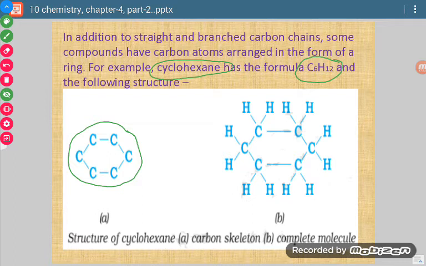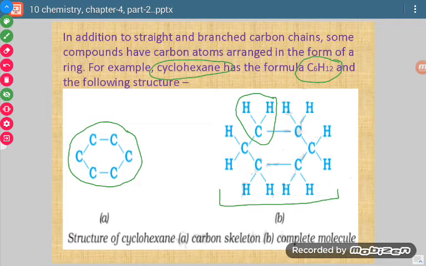The 4 bonds of each carbon should be there and the total formula is also to be satisfied, so if we put 2 hydrogen atoms with each carbon bonded with single bond, then that structure tells us about the full molecule.